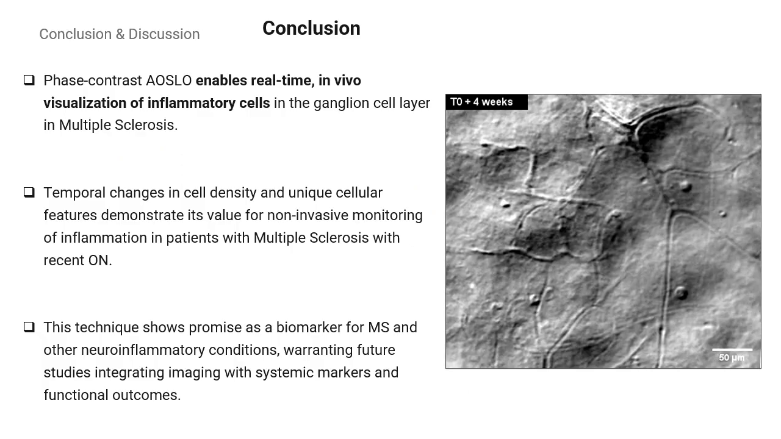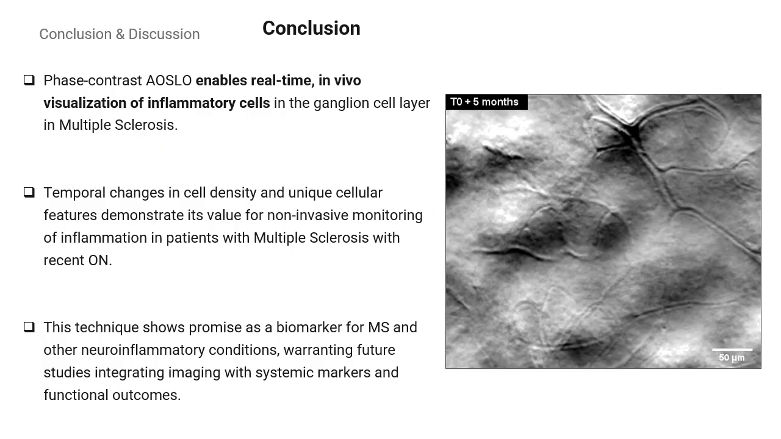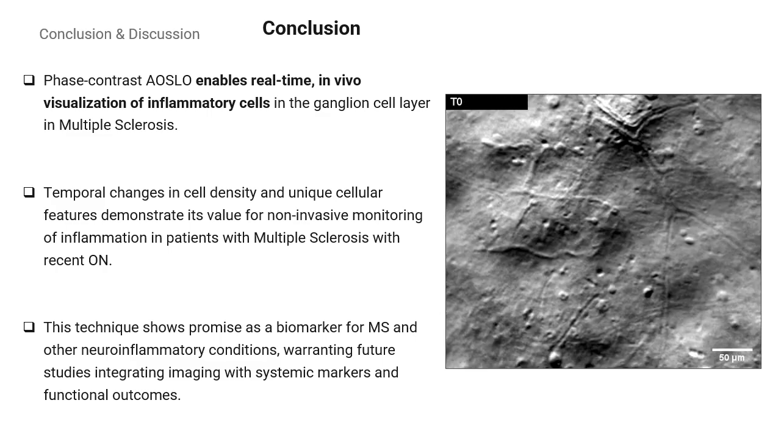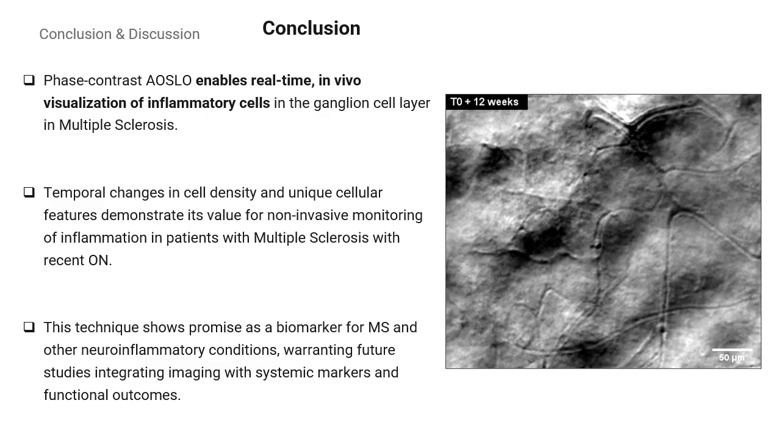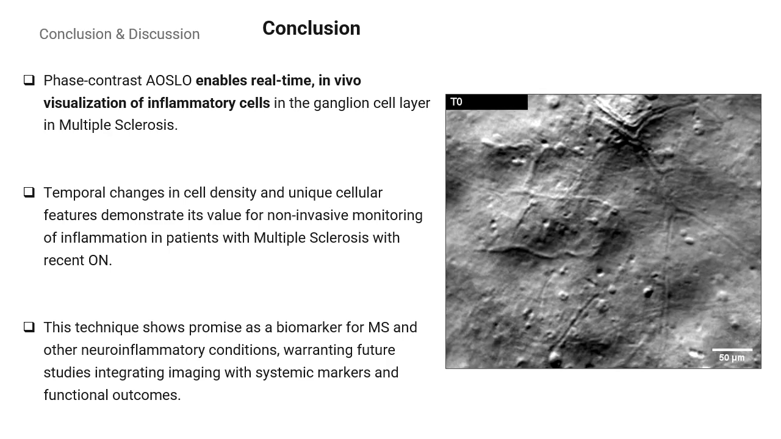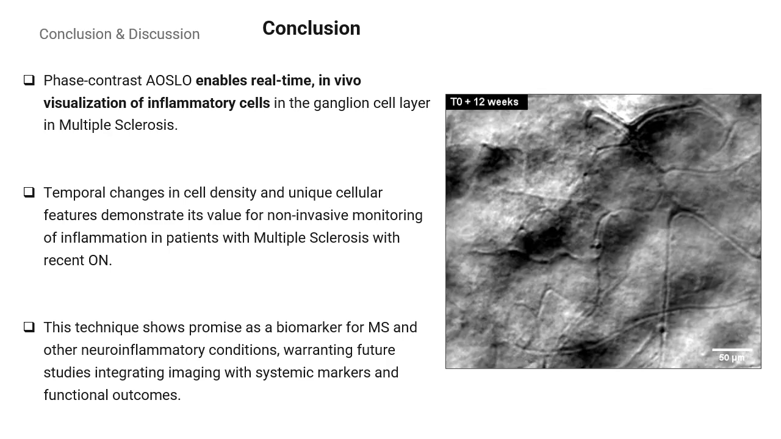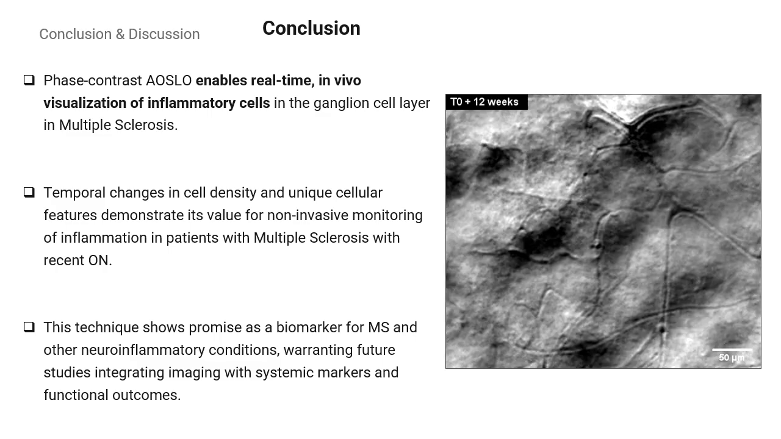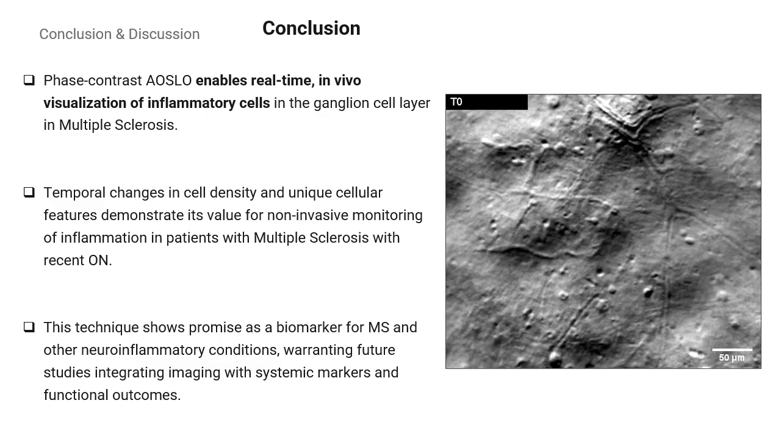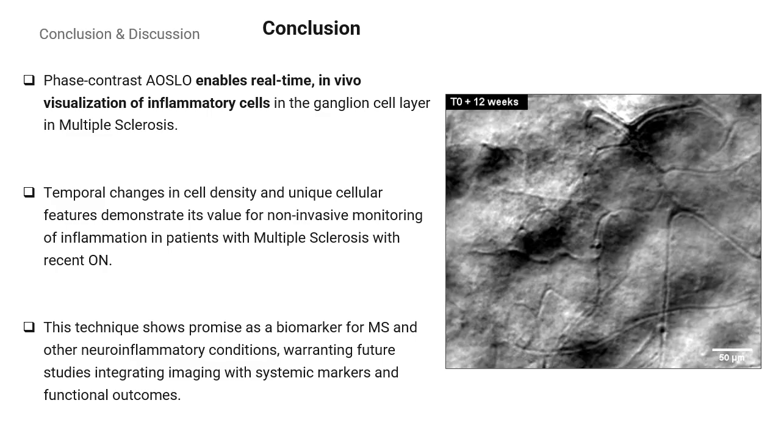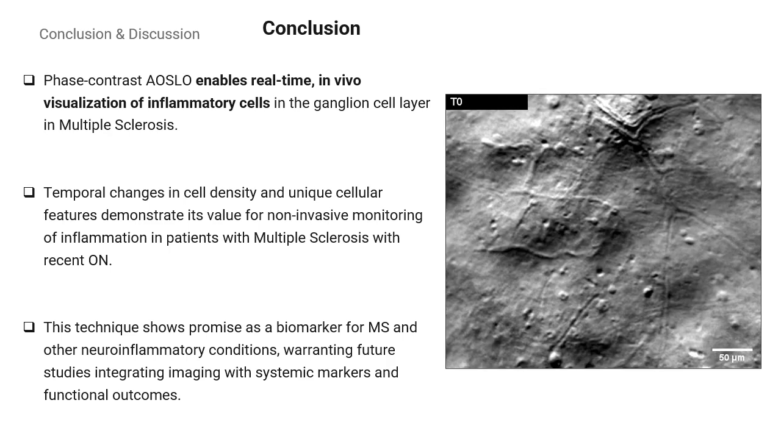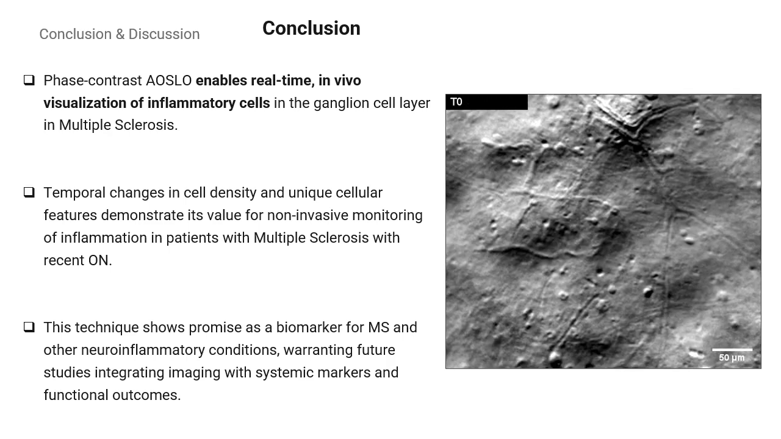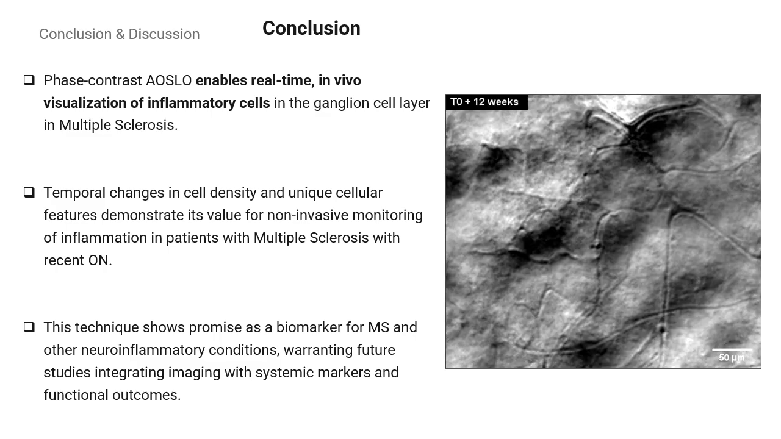In conclusion, phase contrast AOSLO enables real-time in vivo visualization of inflammatory cells in the ganglion cell layer in multiple sclerosis, but also temporal changes in cell density and unique cellular features that can be detected, demonstrating its value for the non-invasive monitoring of inflammation in patients with MS. And so this technique shows promise as a biomarker for MS, but also for other neuroinflammatory conditions.